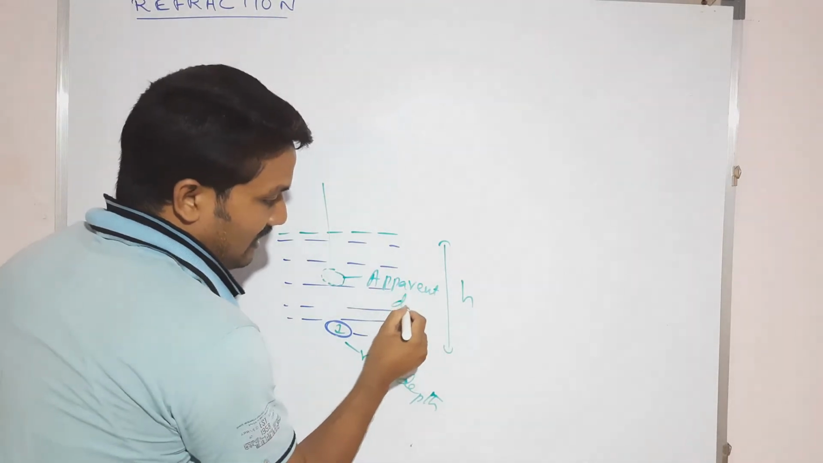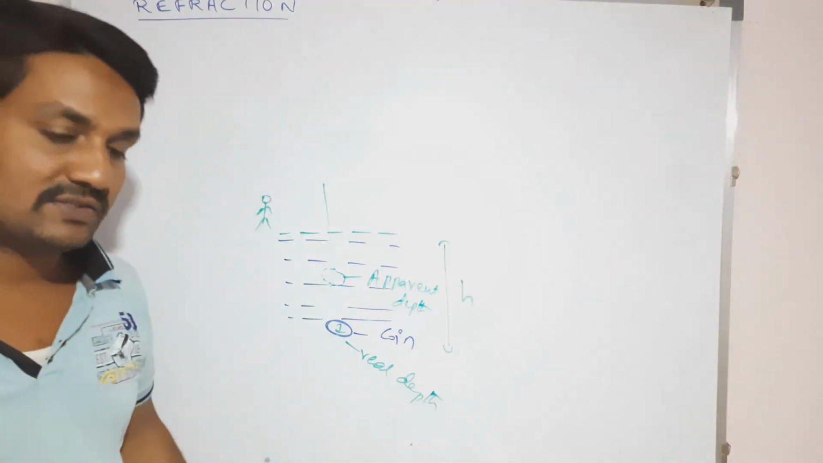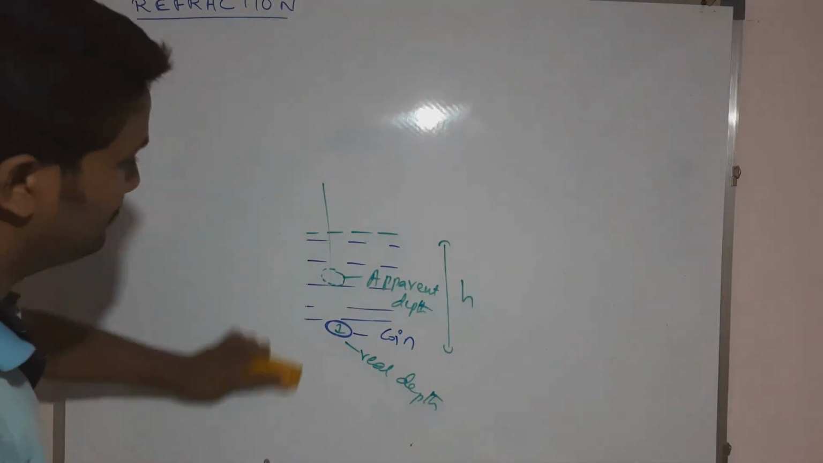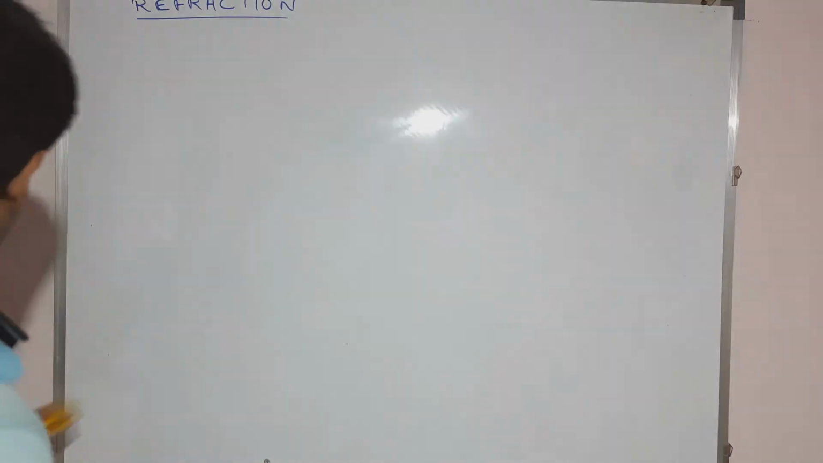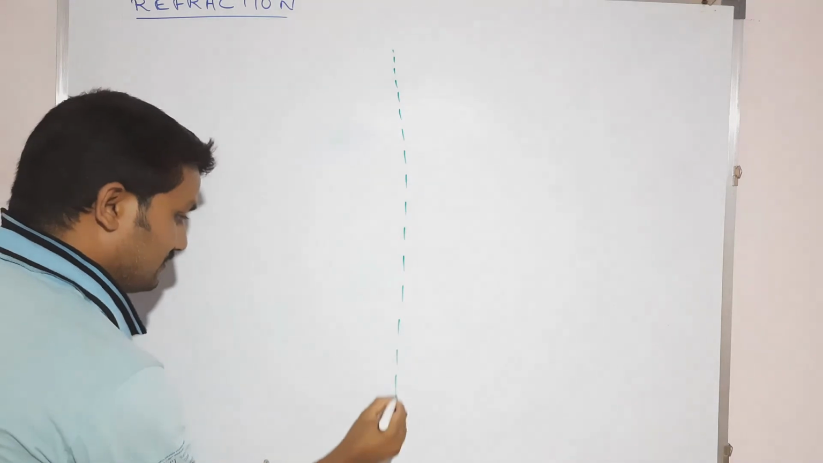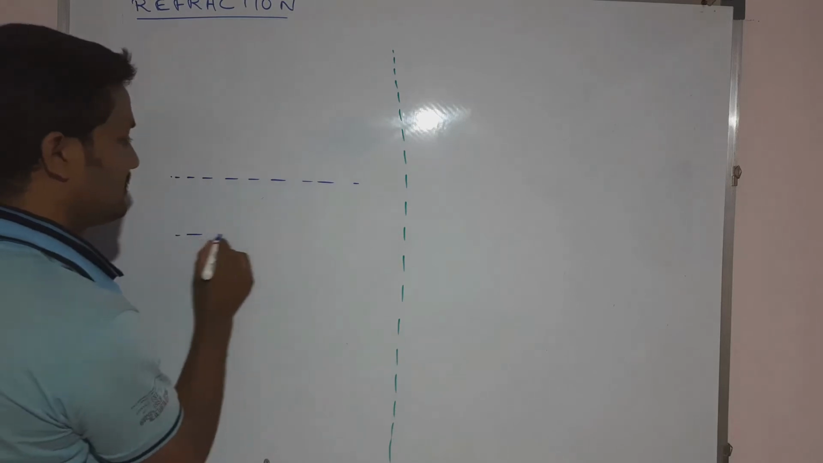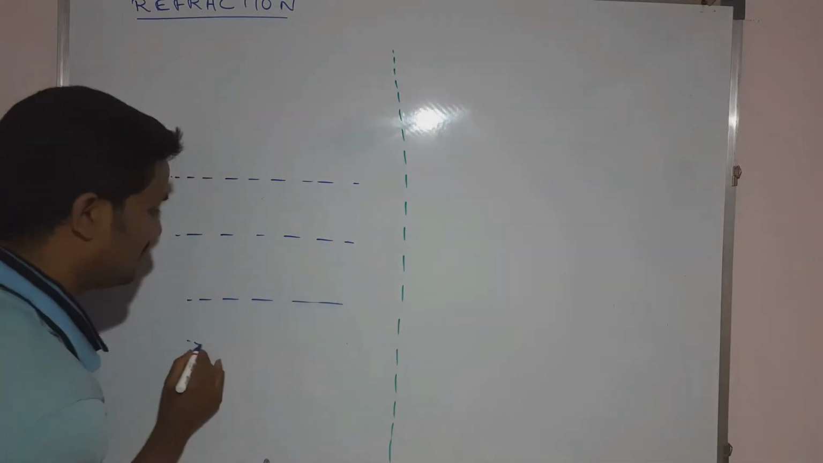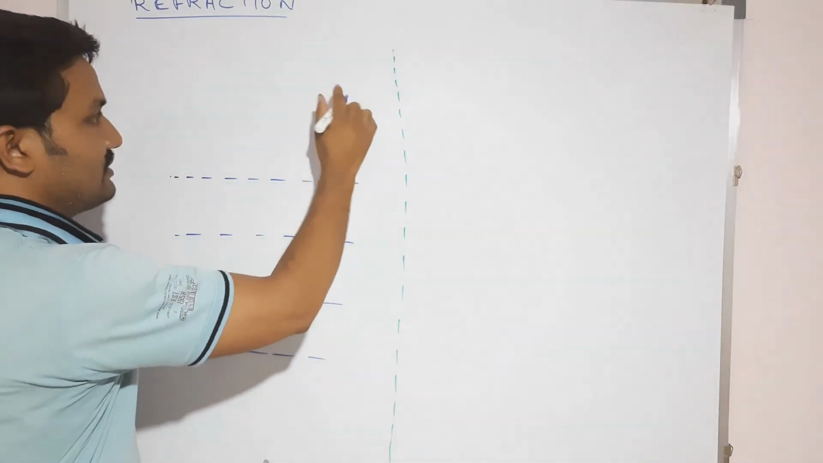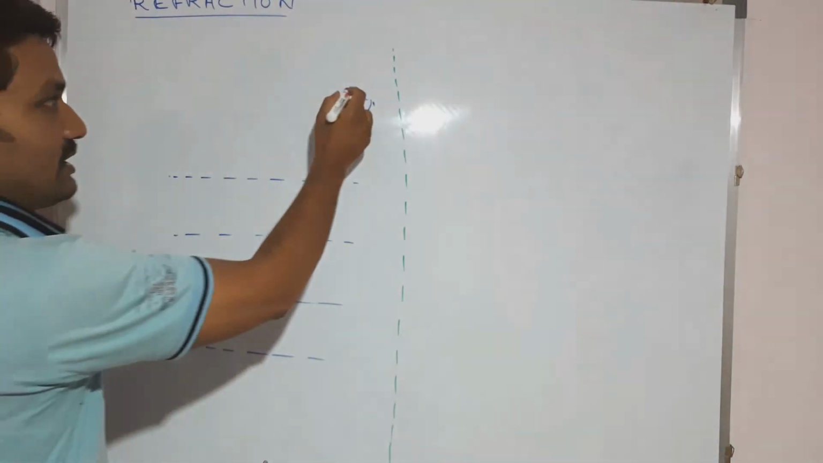What is it? Apparent depth. Why is it so? That explanation we are learning here, and this only we are explaining. Just see, let us suppose the water source. Here this one is the water source, and here this one is the bank of the water source, and you are watching from here. So you are the observer.